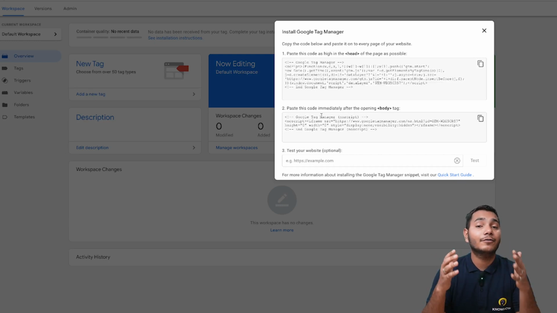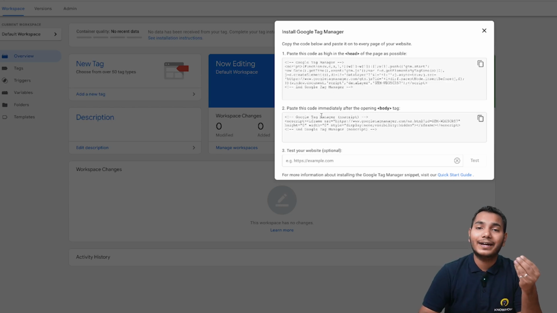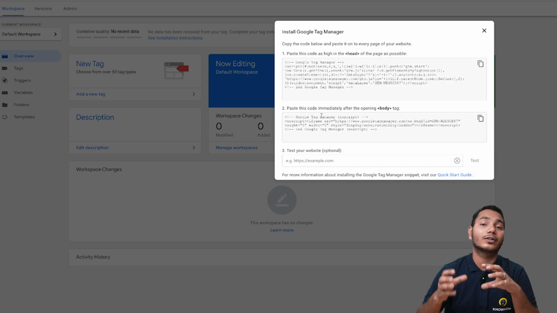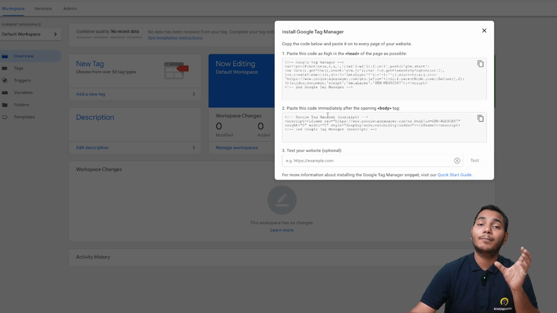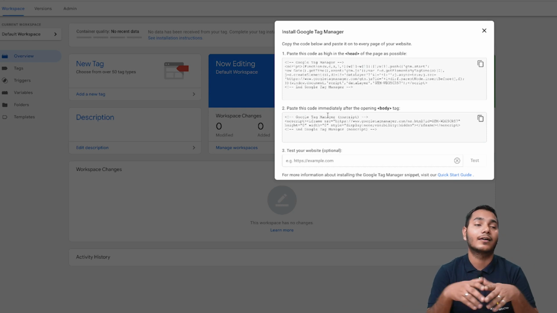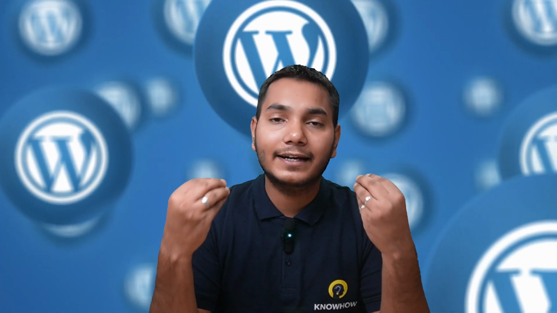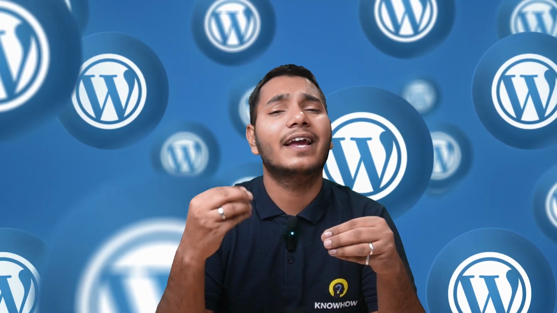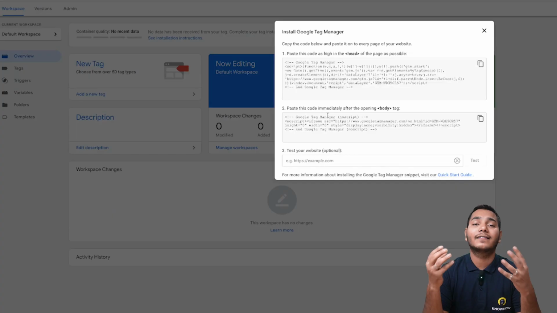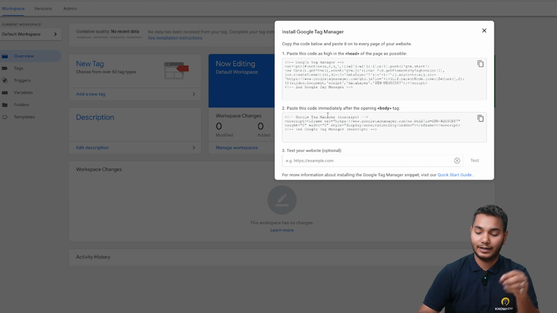So if your website is custom coded, you can provide this code to your developer, right? And tell him that I want this head code on the top of every page and also this body code on the body. But if you have a website that is created on WordPress, or if you are using any type of CMS, then you don't need this code, right?